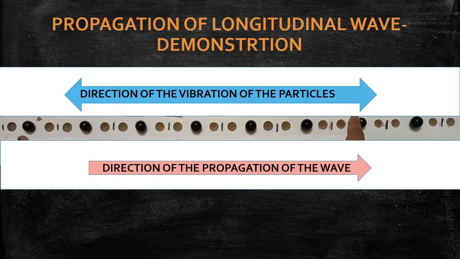Particles are responsible for the vibrational motion. When a particle starts vibrating, the wave starts to move. Without particle vibration, there won't be any wave at all. Let us take this one as the first particle. For the first particle, I have allocated two empty spaces.